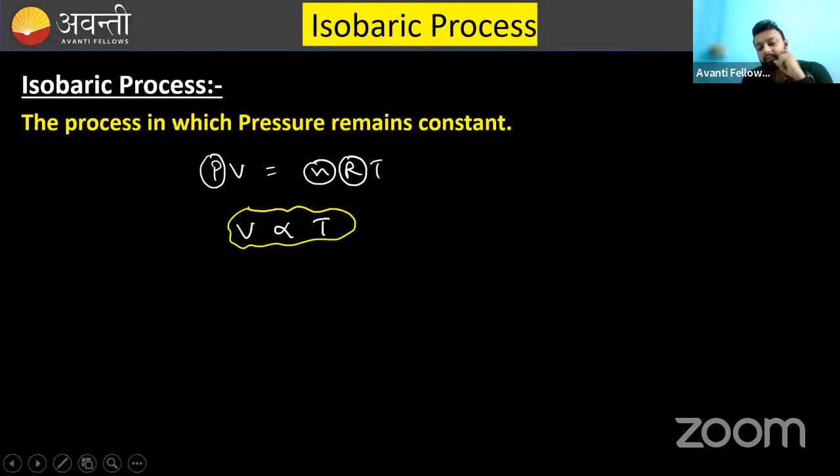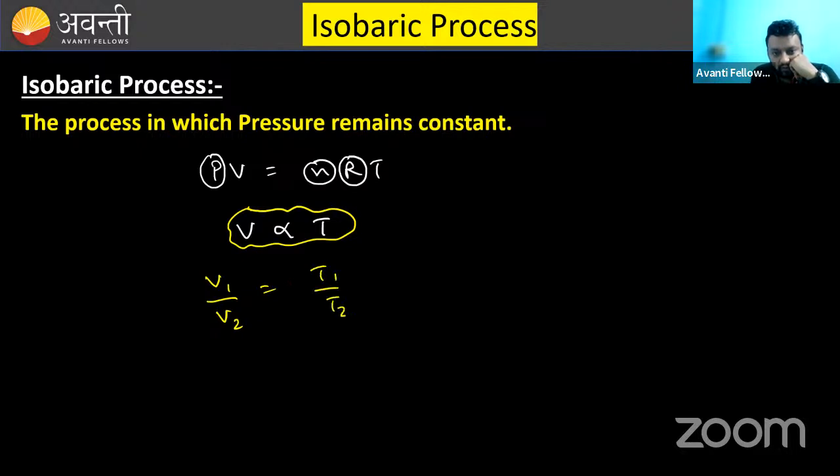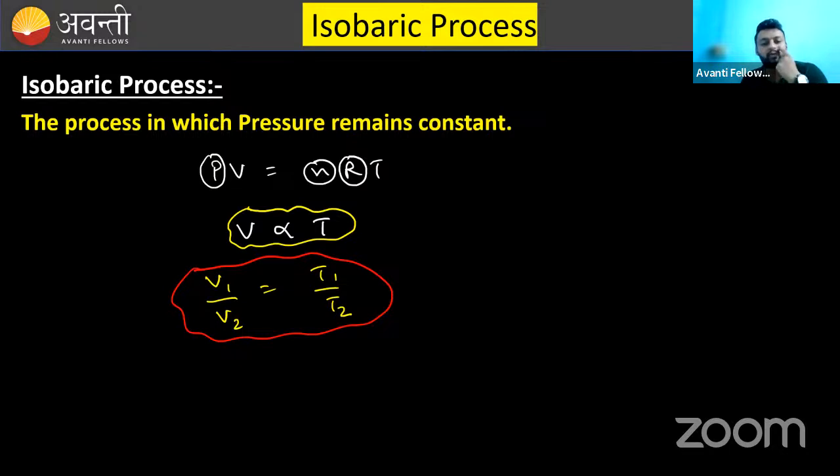If V is proportional to T, then you can also write it as V1 over V2 equals T1 over T2. This is another thing. I am writing it as V1 over V2 equals T1 over T2, and someone might have written it as V1 over T1 equals V2 over T2.